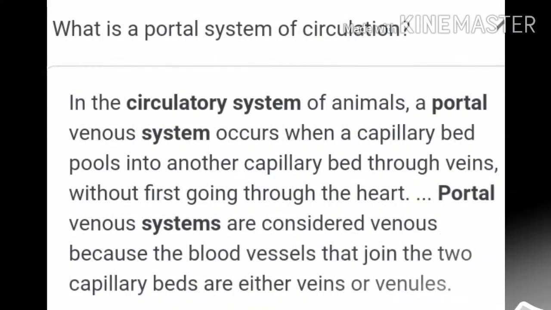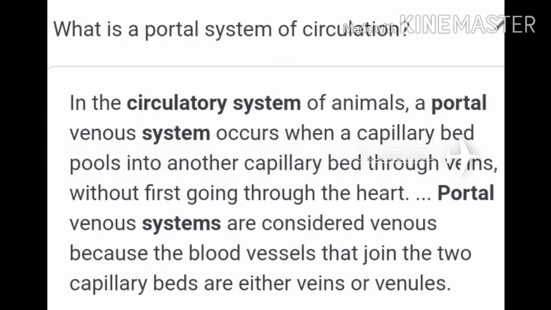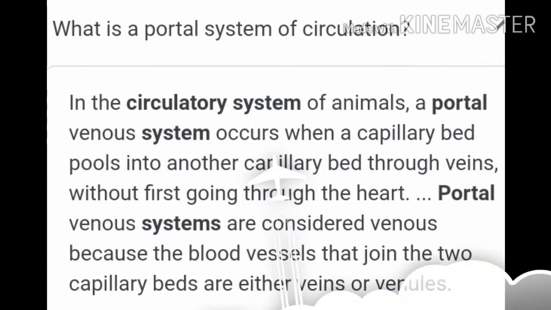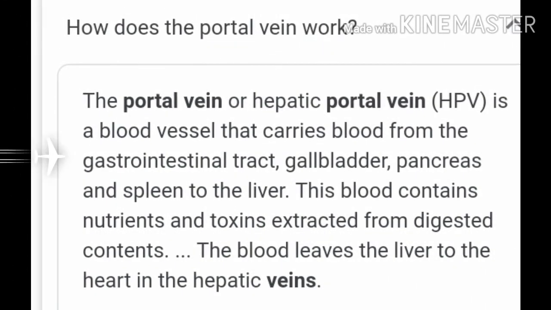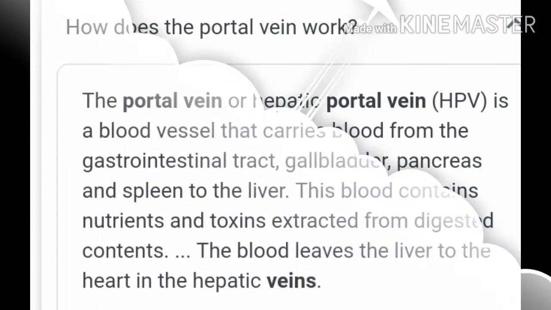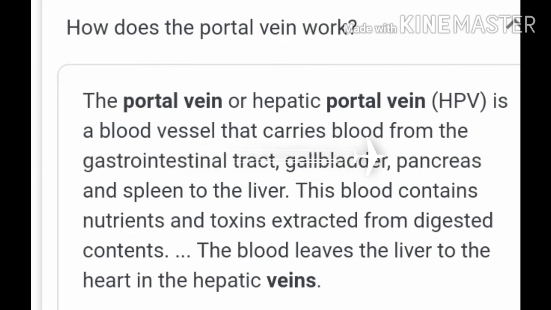Now I'm explaining lymphatic vessels. The lymph capillaries open into lymph channels called lymphatic vessels. These vessels carry lymph towards the heart. Along their course, these have swellings called lymph nodes. These nodes produce lymphocytes and antibodies.